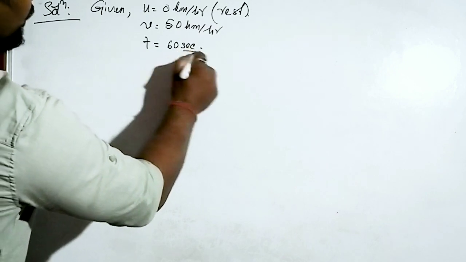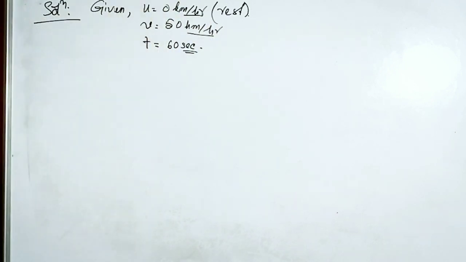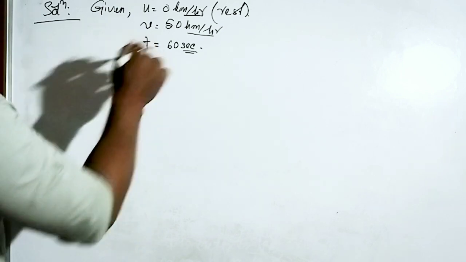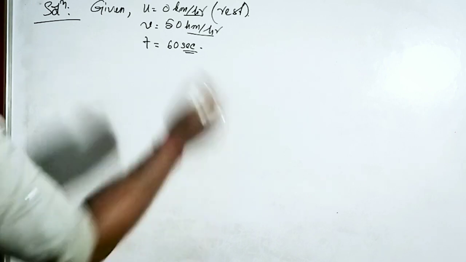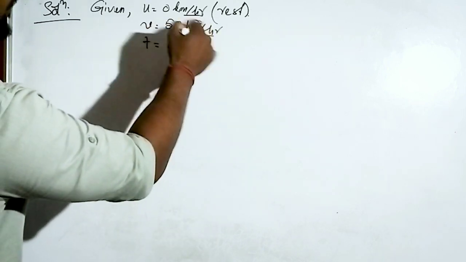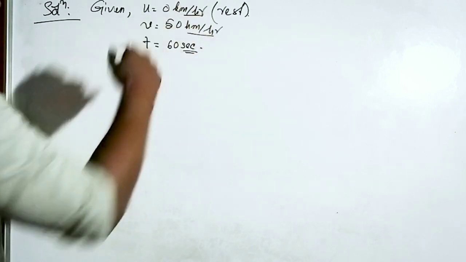Now look closely. What is the unit of time? Second. Now what is the unit here? km/h. I told you in the last part that if time is in seconds, we have to convert the kilometers to meters, otherwise we can't do it. So I will convert 50 km/h to meter per second.